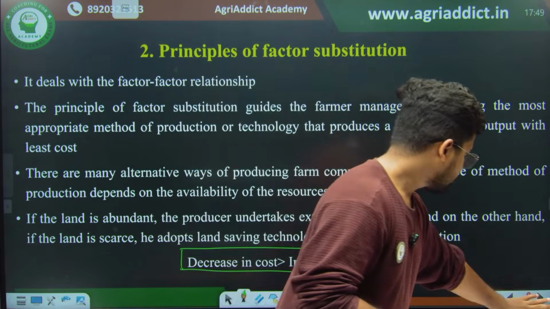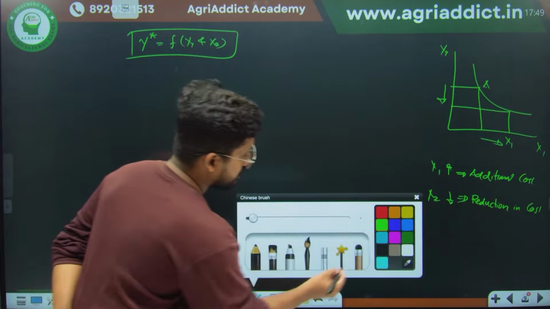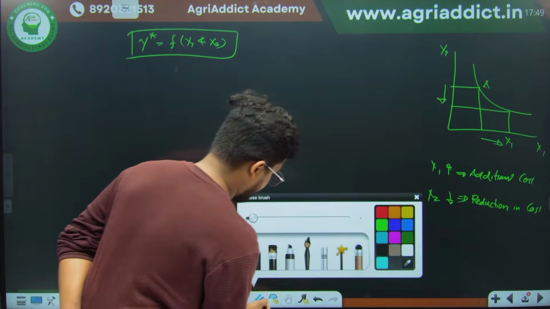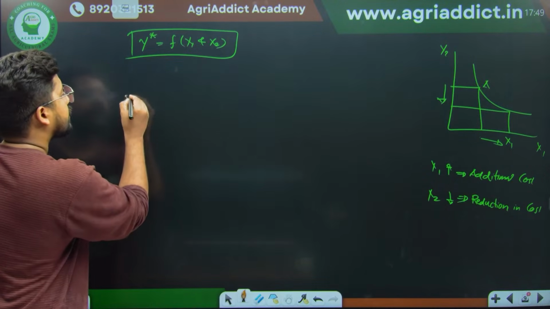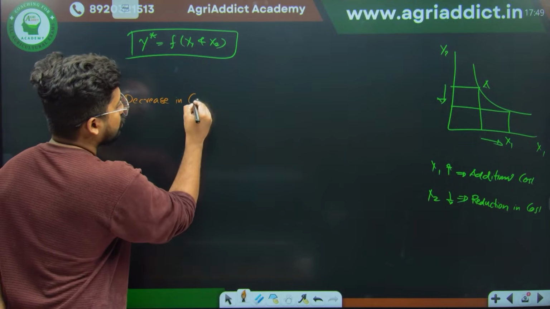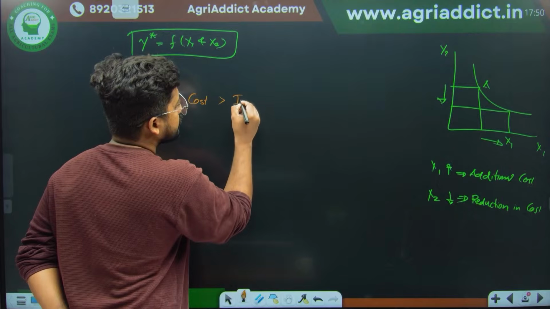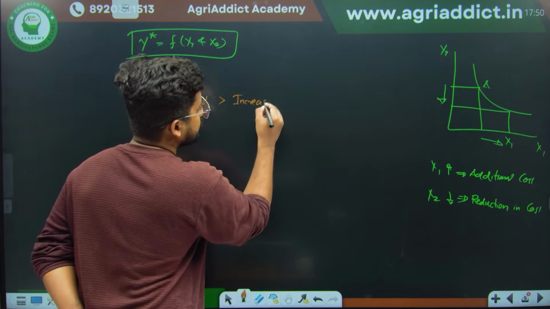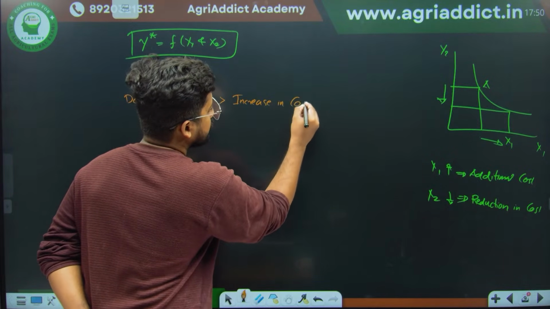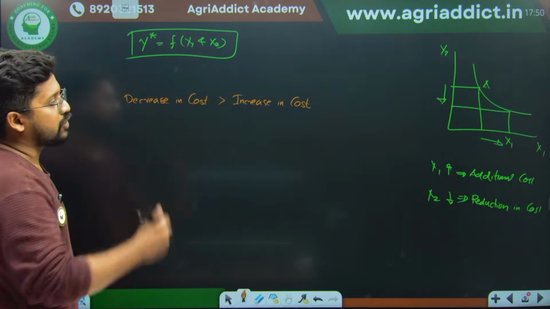Yes. Okay. So again, we'll be interpreting this idea. We have: decrease in the cost is greater than increase in the cost, right? So what is the decrease in the cost?